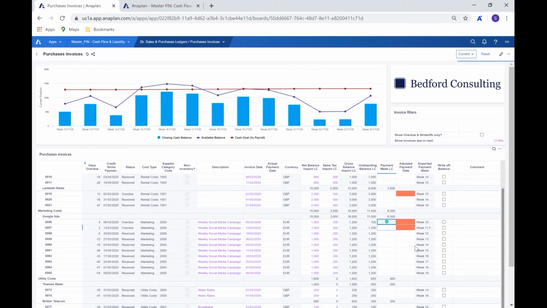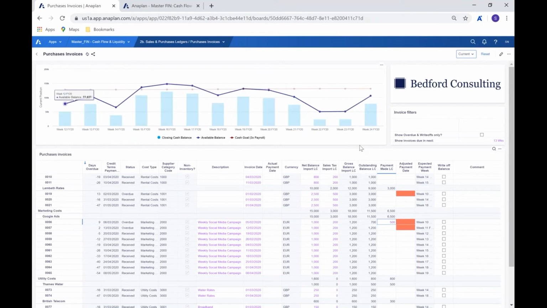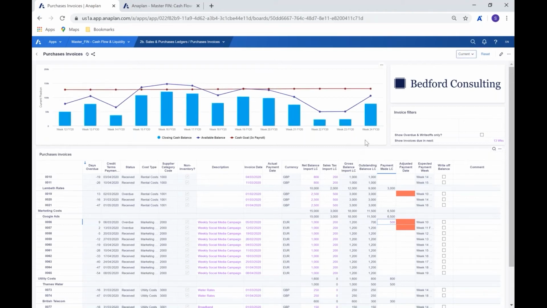Now, the impact that we see of that is obviously going to be based on the term. So where we're only looking at 13 weeks, it may well be that the changes that we're making in here would fall outside of that 13-week period. And as a result, not all changes that you make here will be seen within your window. So of course, be aware of that. But as you extend that window when you roll forward, of course, then you would see those changes taking effect as you start to fall into the relevant periods.